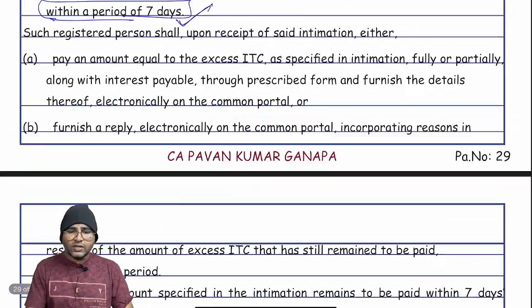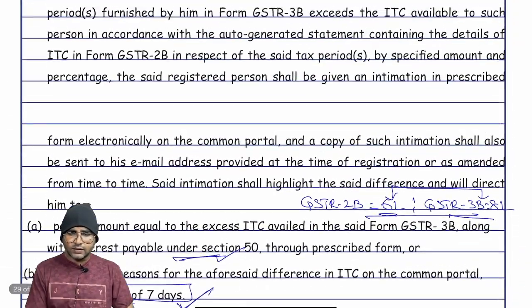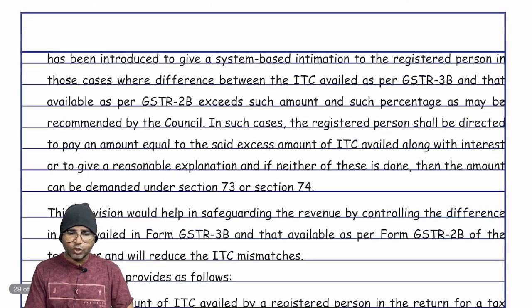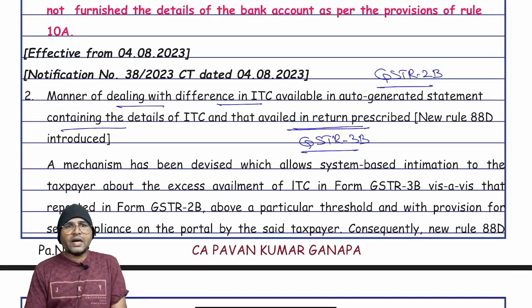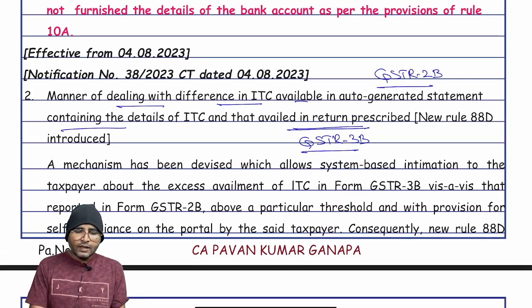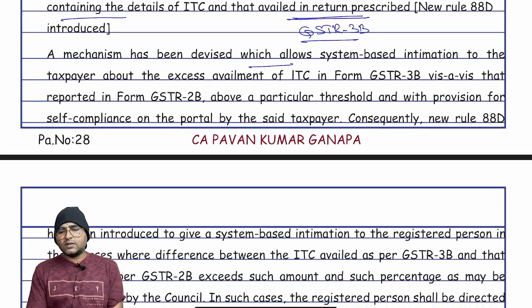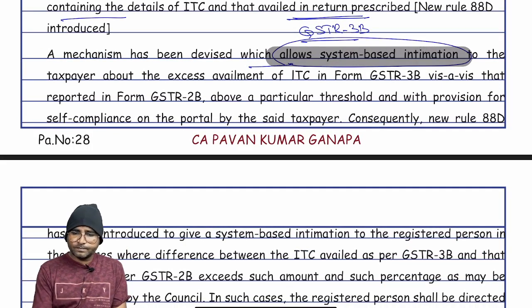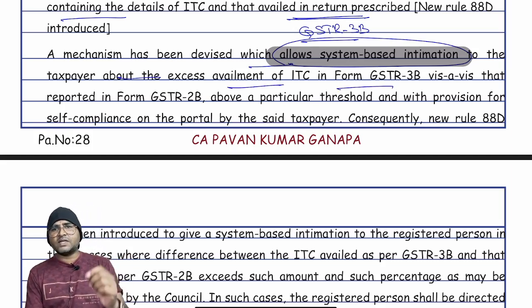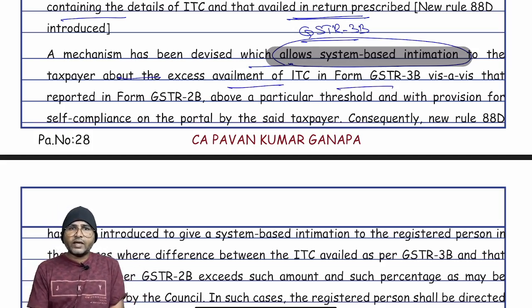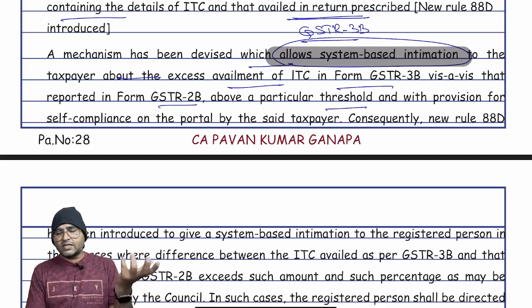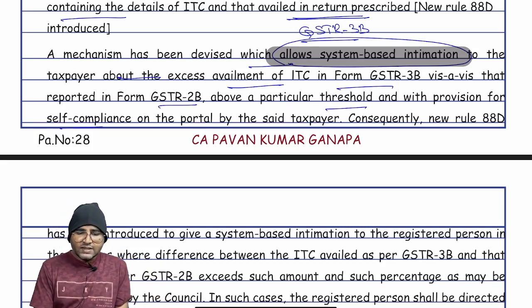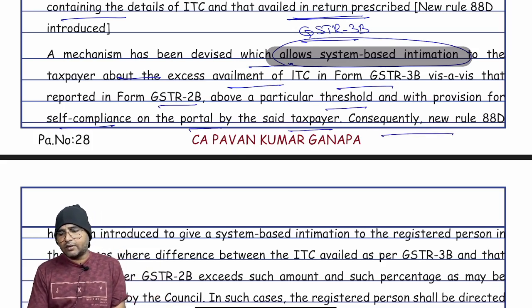Any doubt? Actually, this is the concept of Rule 88D, the new provision. See here, manner of dealing with the difference of ITC. A mechanism has been devised which allows system-based intimation to the taxpayer about the excess availment of ITC in Form GSTR 3B vis-a-vis that reported in Form GSTR 2B, above a particular threshold, and with provisions for self-compliance on the portal by the said taxpayer.